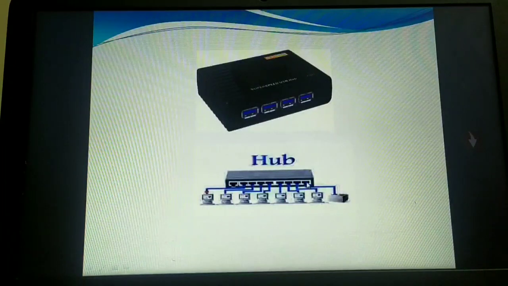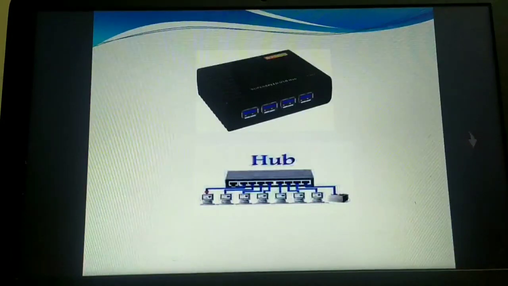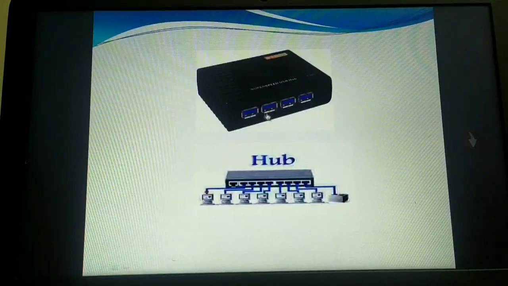Now I'll unplug this one and plug in the Ethernet cable. The cable we are using is an Ethernet cable. When I was explaining about the Ethernet card, I showed how exactly Ethernet cables look, isn't it? So I'll take that Ethernet cable and make a connection between this one and this one. When I connect this to this, that means I can connect 3 extra different computers. This is how I can enhance my network size.